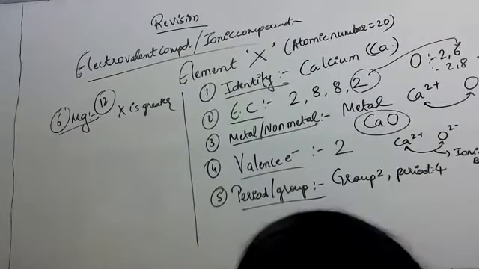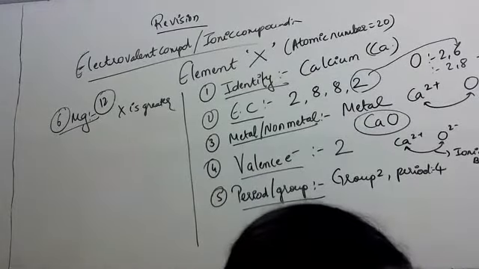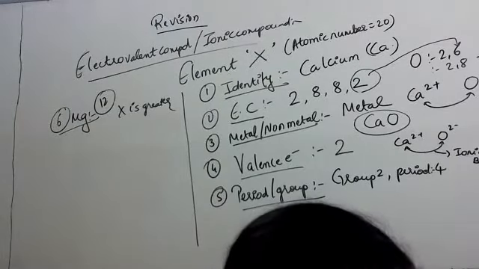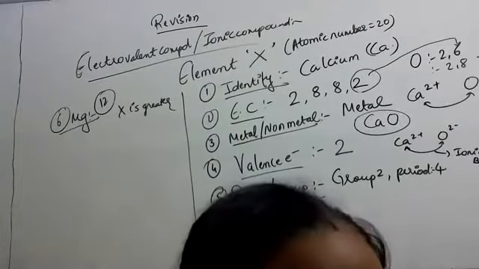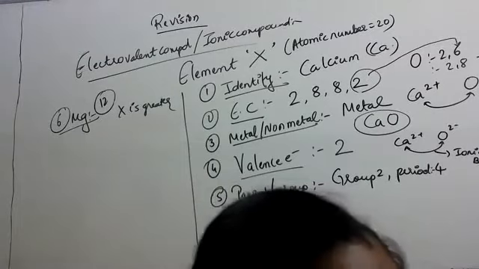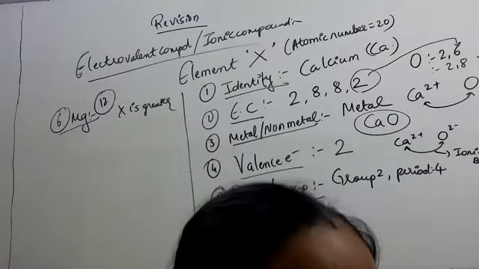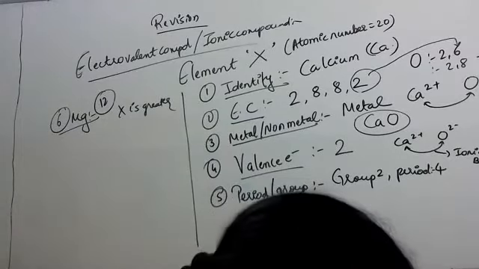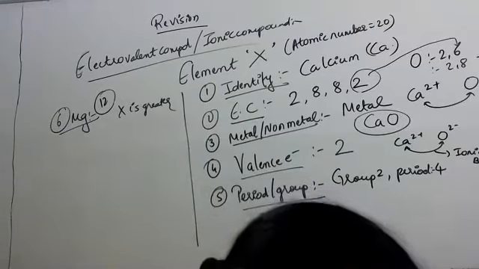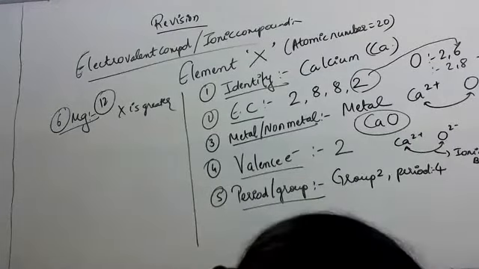Atomic weight is for Mendeleev's periodic law. Modern periodic law was given by Henry Moseley, and according to him, the properties of elements are periodic functions of the atomic number. Good.